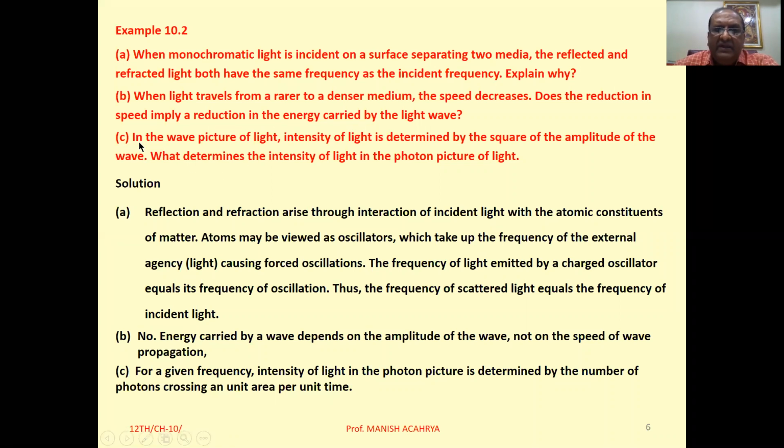Then C. If in the wave picture of light, the intensity of light is determined by the square of the amplitude of the wave, what determines the intensity of light in the photon picture of light? So in the photon picture of light, the number of photons incident or crossing per unit area gives you the intensity of light. આપણે ડ્યુઅલ નેચર વાળા ચેપ્ટરની અંદર આ વસ્તુ ભણી ગયેલા છીએ. ઓકે, ક્લિયર ટુ ઓલ ઓફ યુ?